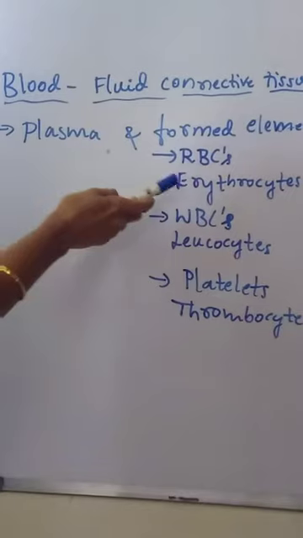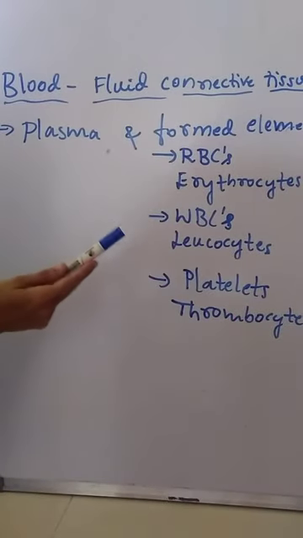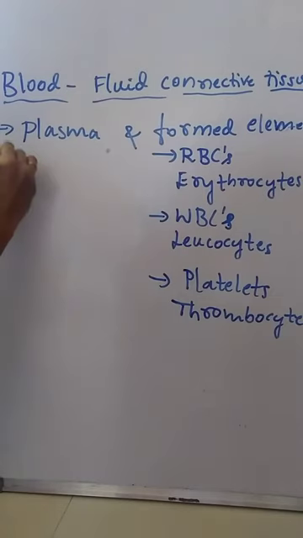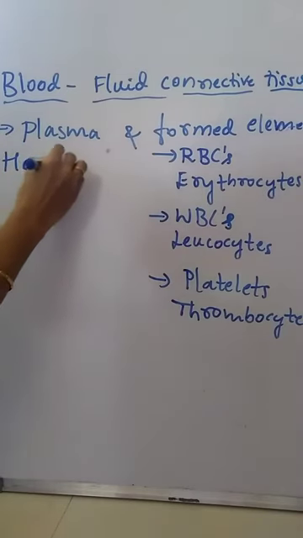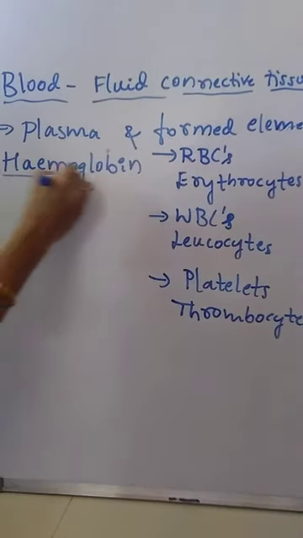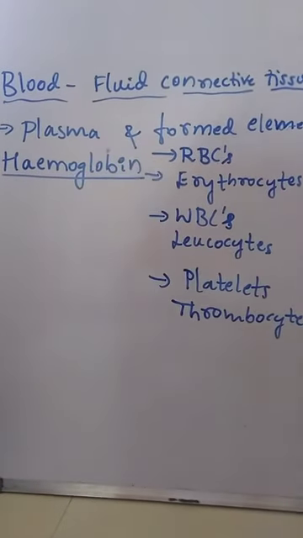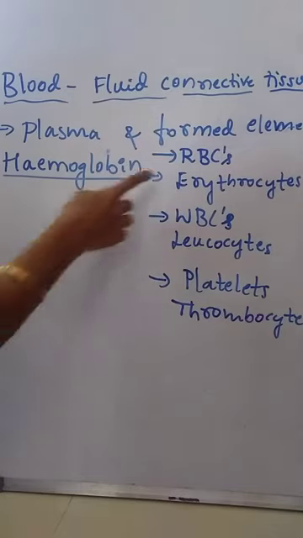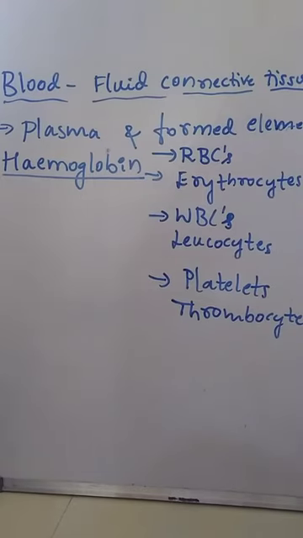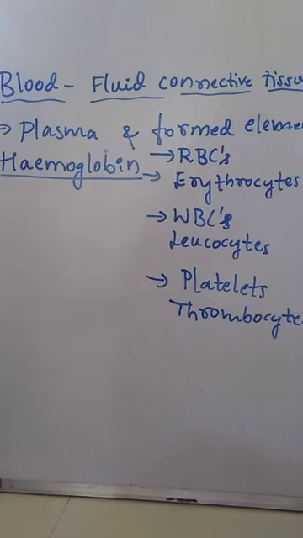Red blood cells or RBCs are red in color due to the presence of a pigment called hemoglobin. Due to the presence of hemoglobin, these RBCs or erythrocytes are red in color. Mainly, hemoglobin carries oxygen to various parts of the body.